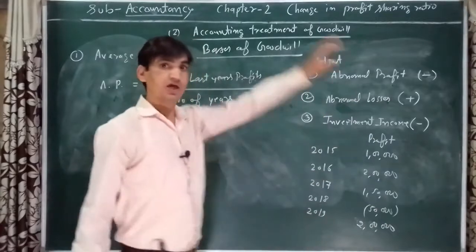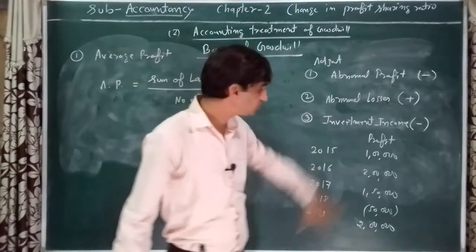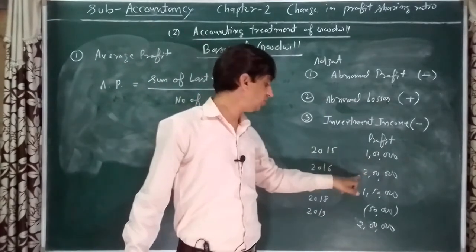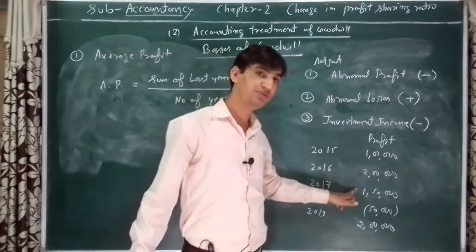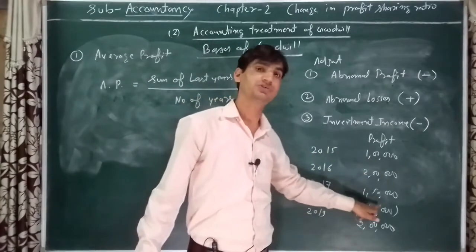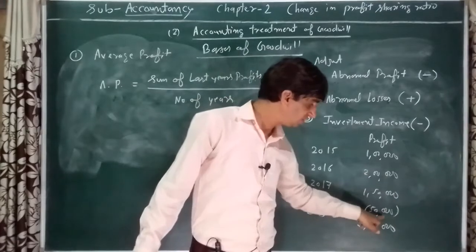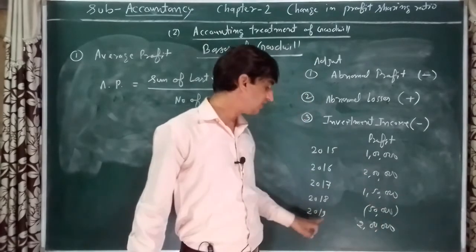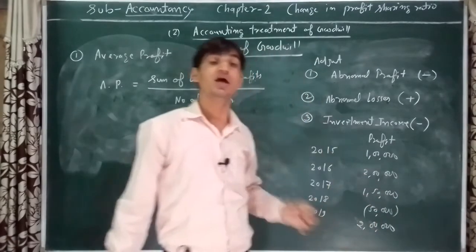Is it clear? You have been given last 5 years' profit. In 2015 1 lakh, in 2016 2 lakh, in 2017 1 lakh 50,000, in 2018 50,000 loss. The amount given in brackets will be treated as negative or loss value. 2019, 2 lakh. Is it clear?